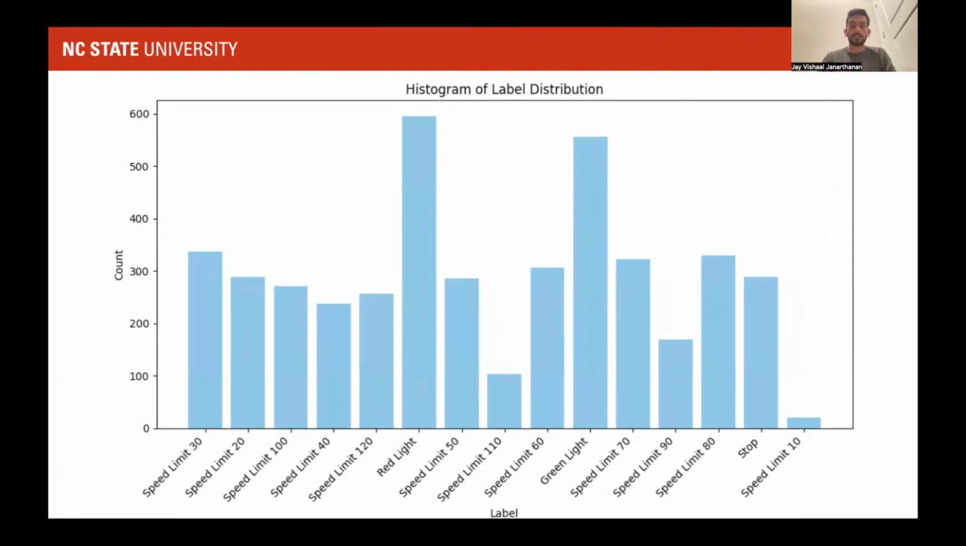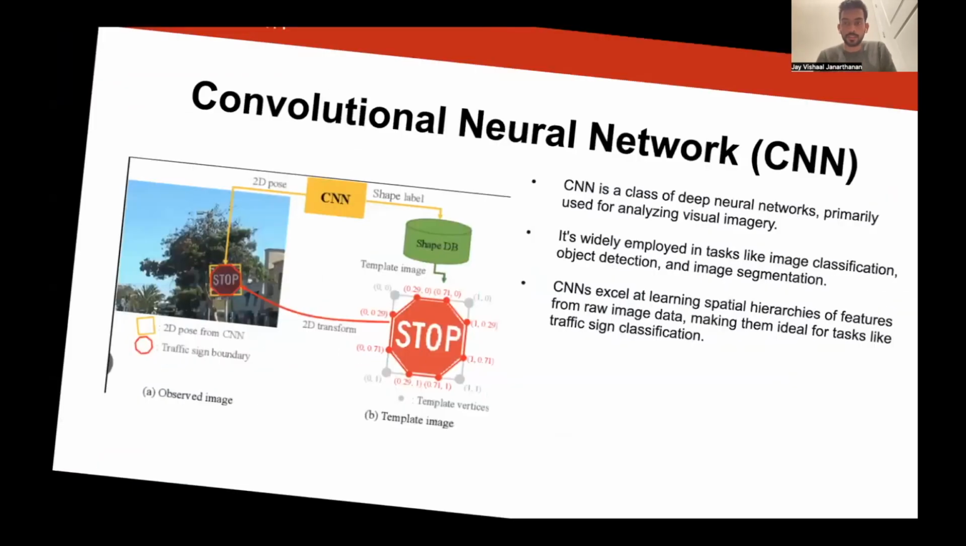So here is the histogram of label distribution. As you can see, this was before the data augmentation. We had very few images for speed limit and many images for red light and green light. We didn't want our model to be underfit or overfit because of this, so we made sure the class distribution was equal by data augmentation.